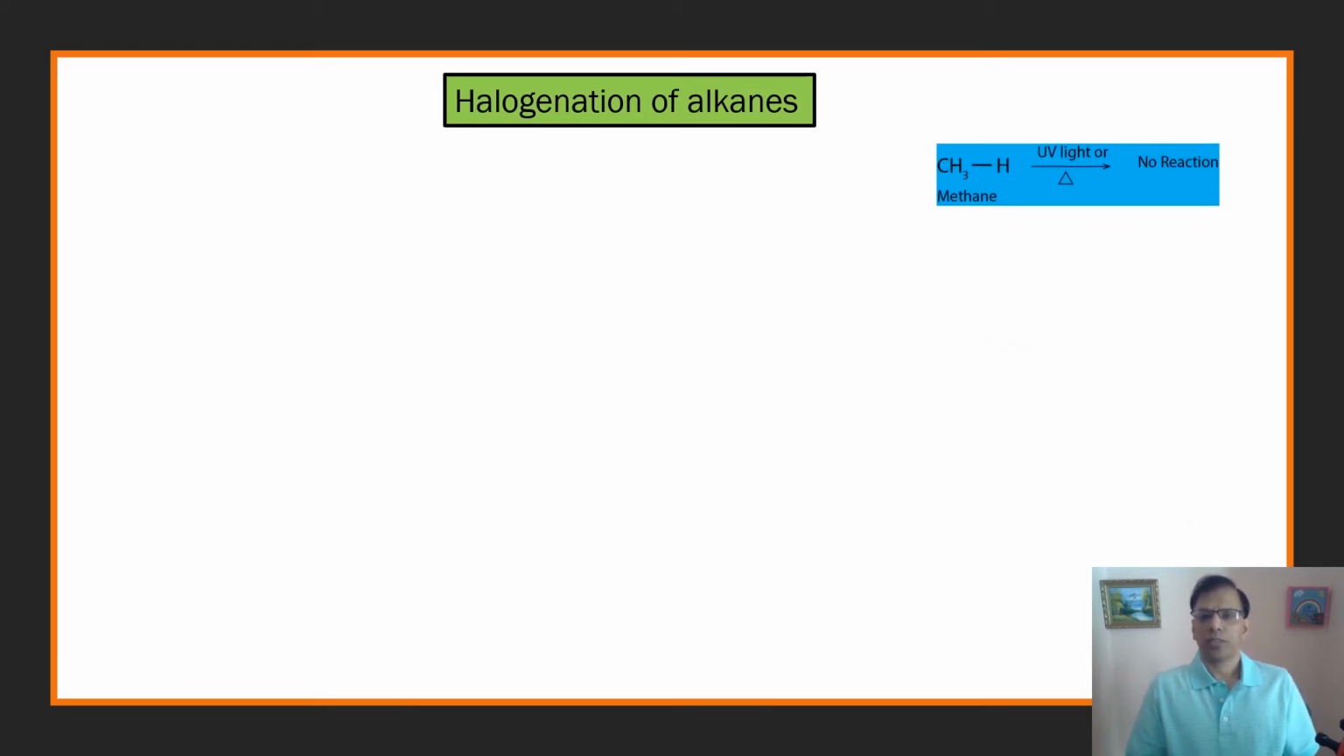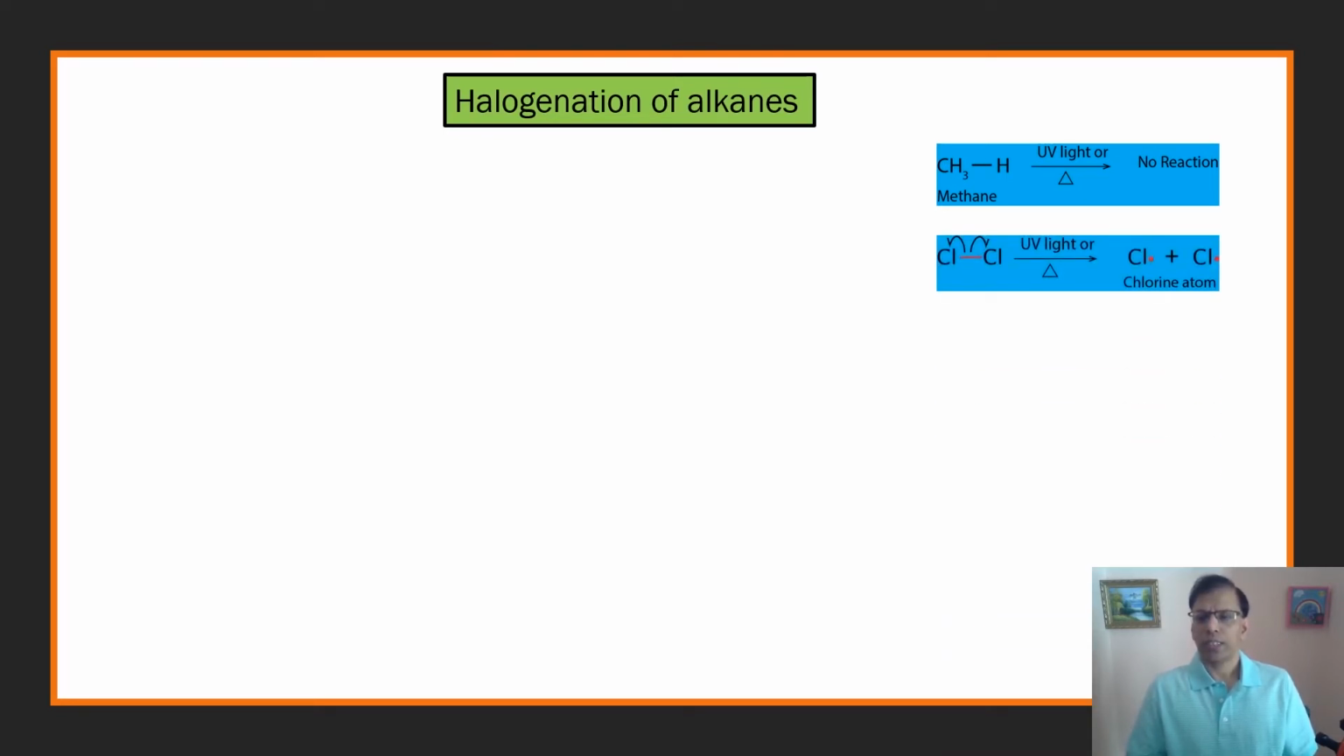So, a long time ago, scientists took methane and heated it at very high temperature, and they observed no reaction. They also exposed it to UV light, and there was no reaction, and hence alkanes were considered to be inert.